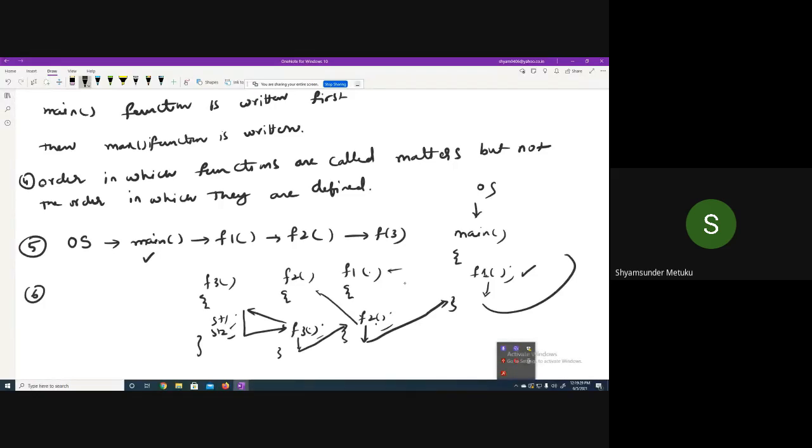So out of this process, which function is terminated first? The moment you find a closing bracket and the control goes back, out of this whole process, which one is terminated first? Terminated means its job is done. F3, sir. F3. And F3 is called the last, isn't it? Yes, sir. The function which is called last terminates first. Agree or not? The function which is called last gets terminated first.